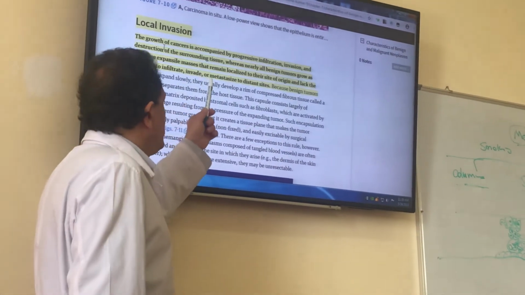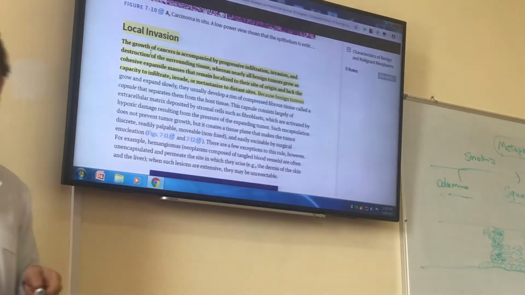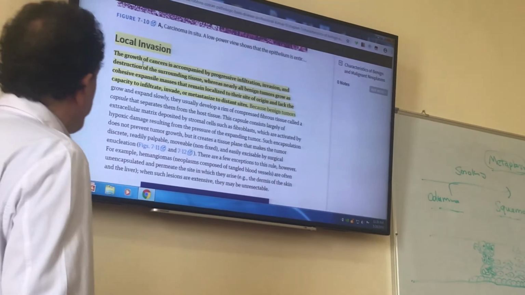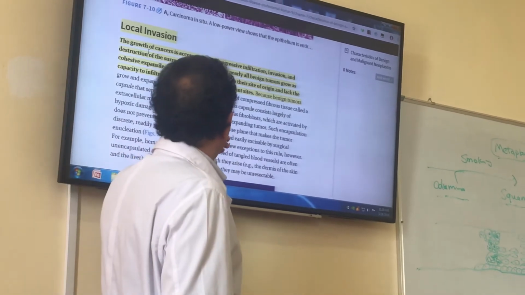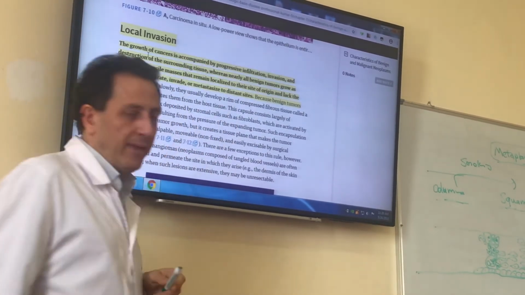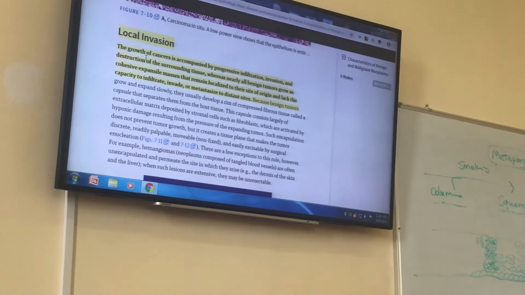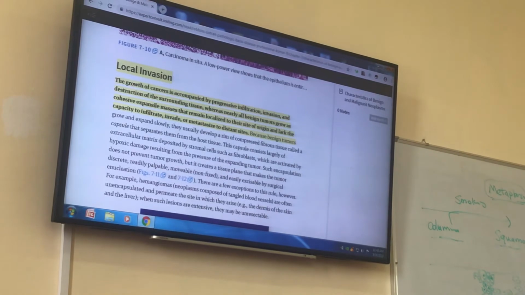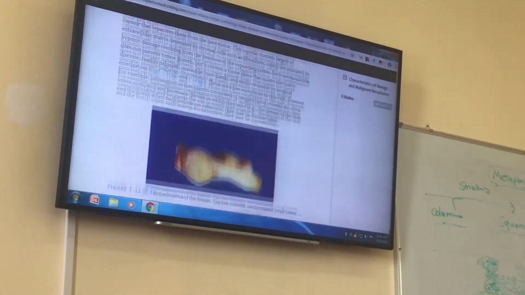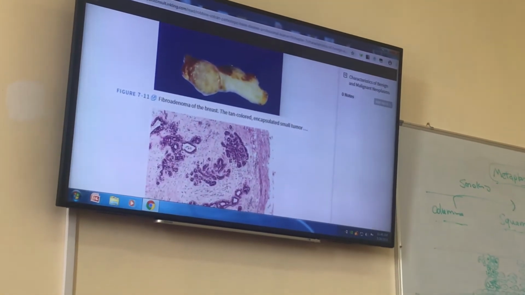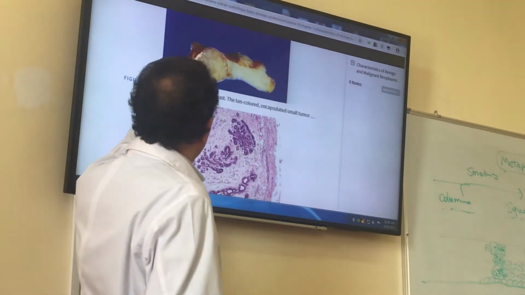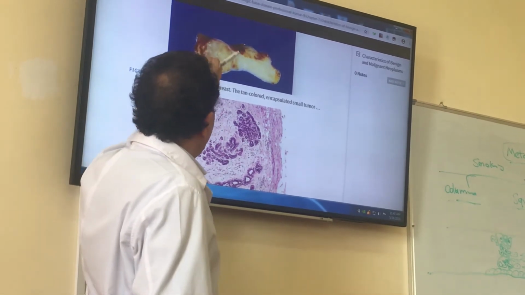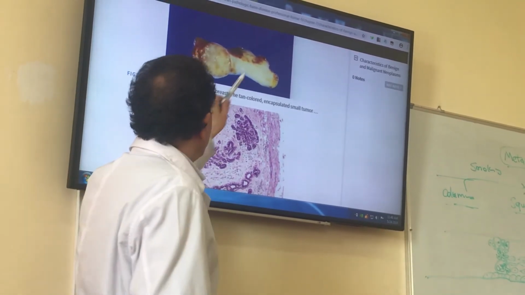Also, the tumors use lymphatic vessels, blood vessels, and cavities to spread to distant sites, which is called metastasis. But the most important behavior of malignant tumors is metastasis that differentiates a benign from malignant tumor. So this is the gross picture of a benign tumor. You see it's round, it's well defined. It can easily be removed from the other tissue.